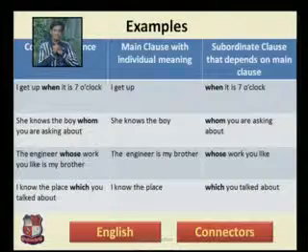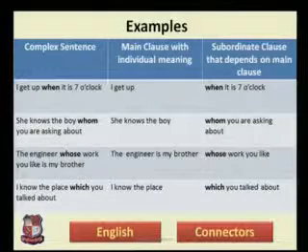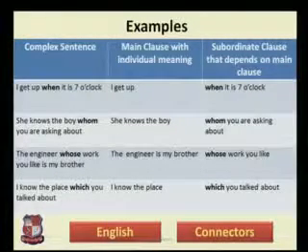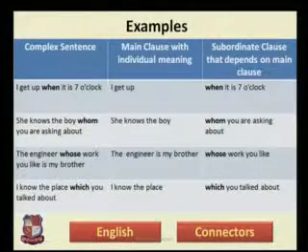Now these are several examples. As you can see, in the first column are the complex sentences, and in the second and third, I have broken the sentence into two parts, or rather fragmented them into two parts.